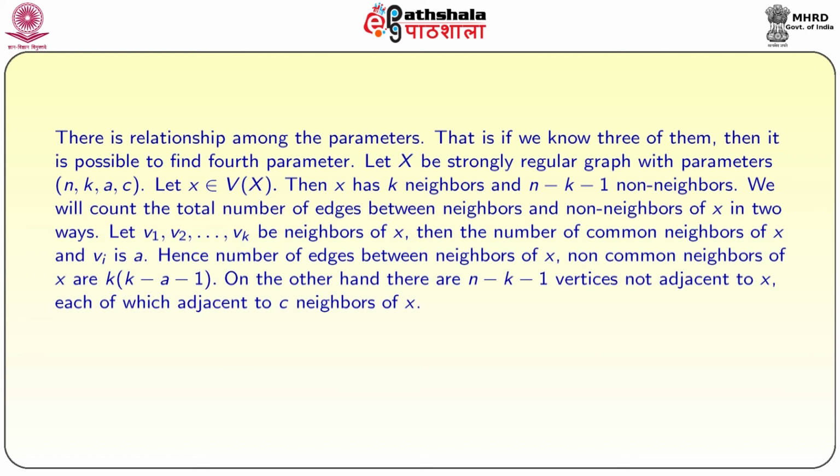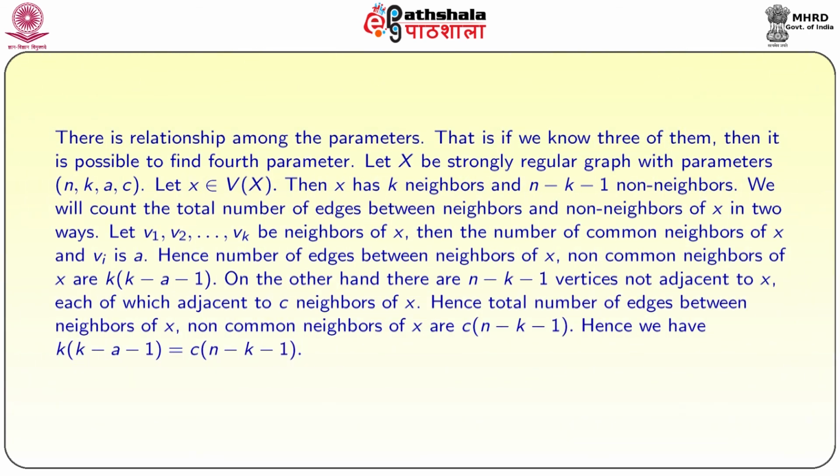On the other hand, there are n minus k minus 1 vertices not adjacent to x, each of which is adjacent to c neighbors of x. Hence, the total number of edges between neighbors of x and non-common neighbors of x is c times n minus k minus 1. Hence, we have k times k minus a minus 1 is equal to c times n minus k minus 1. So, that is the relationship between the parameters n, k, a and c.